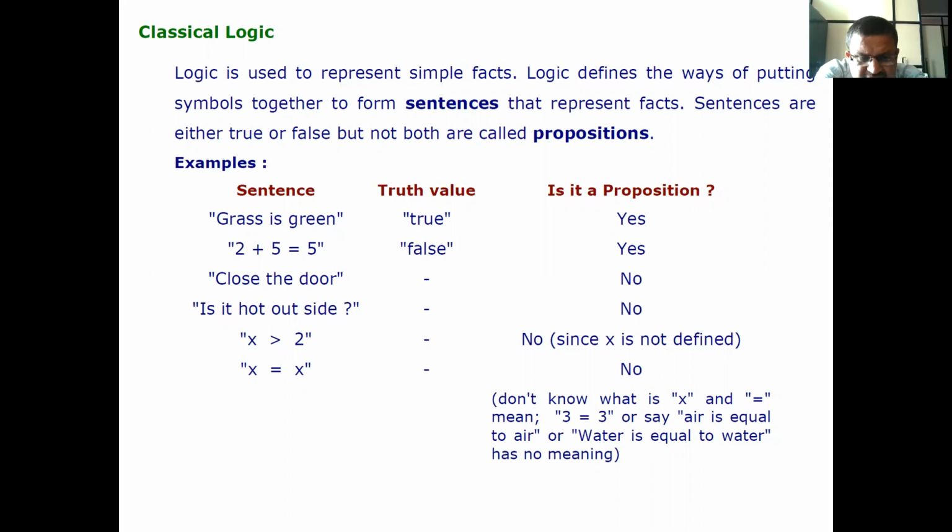X is greater than 2 has no truth value, and is it a proposition? No. Therefore, we don't know what x is. Also, 3 equal to 3, or air is equal to air, or water is equal to water, has no meaning.